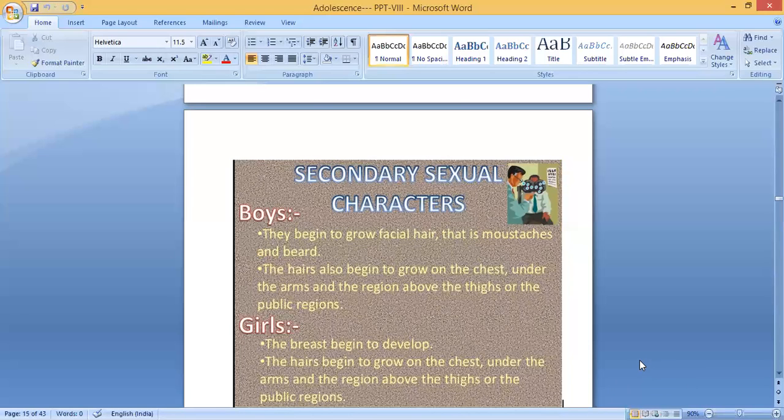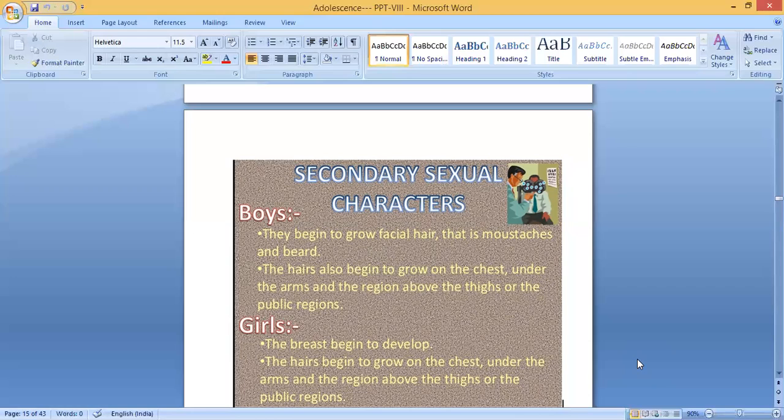Then secondary sexual characters. In boys, they begin to grow facial hair, that is mustaches and beard. The hair also begins to grow on the chest, under the arms, and the region above the thighs, the pubic region. So what are the secondary sexual characters we can observe? For boys, they begin to grow facial hair. We observe all these things during this time, 8, 9, 10, they begin to grow facial hair, that is mustaches and beard.